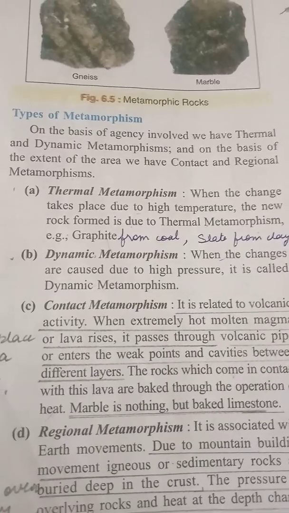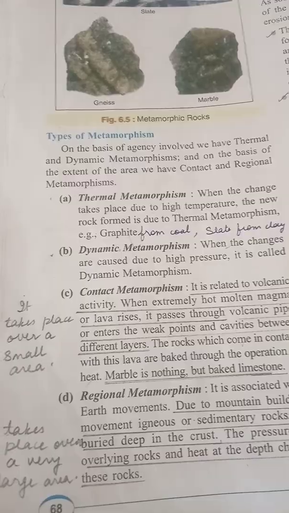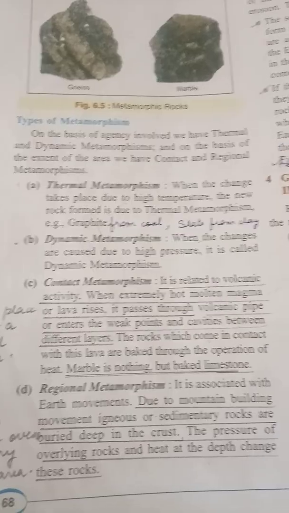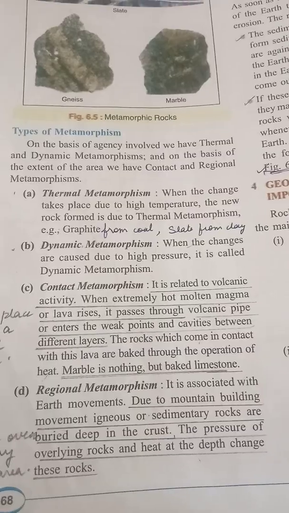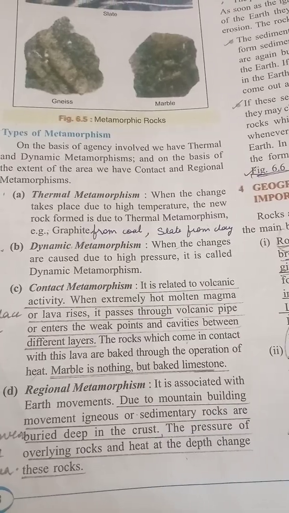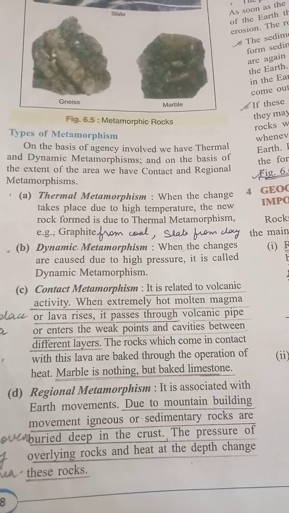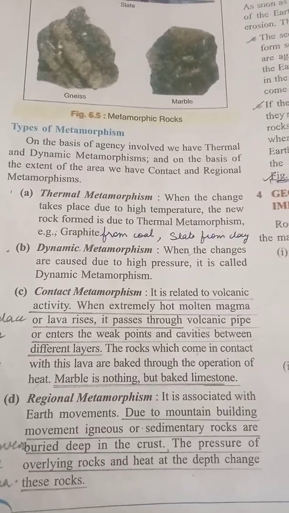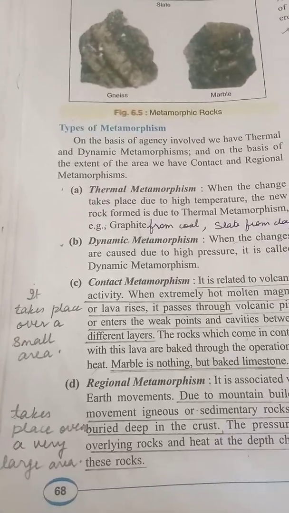And coming to contact metamorphism and regional metamorphism, they depend on the area. Contact metamorphism takes place over a small area. It is related to volcanic activity. When the extremely hot molten magma or lava rises, it passes through the volcanic pipe or enters the weak points and cavities between the different layers, and hence the rock which comes in contact with this lava is baked through the operation of heat. So marble is nothing but baked limestone. And regional metamorphism takes place over a very large area.